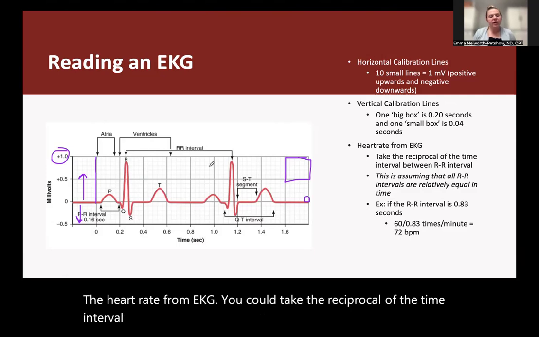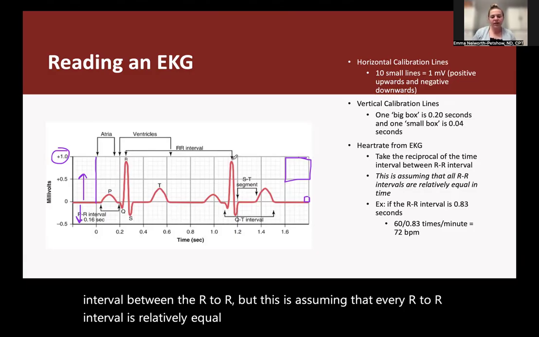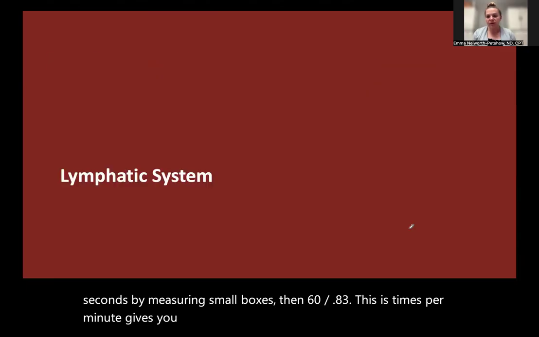The heart rate from EKG, you could take the reciprocal of the time interval between the R to R, but this is assuming that every R to R interval is relatively equal. For example, if this R to R interval is 0.83 seconds by measuring small boxes, then 60 divided by 0.83, this is times per minute, gives you 72 beats per minute, which is an approximate heart rate.